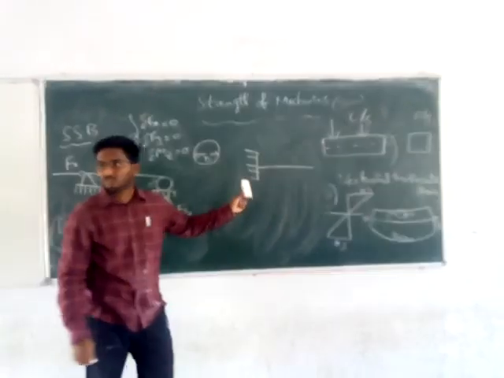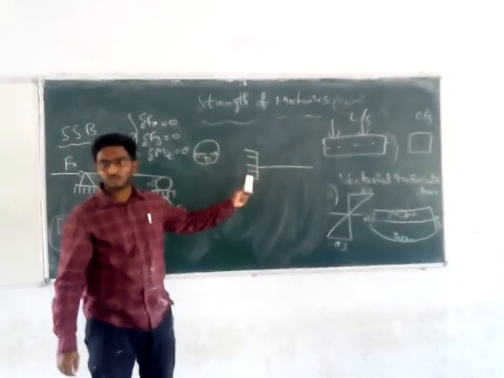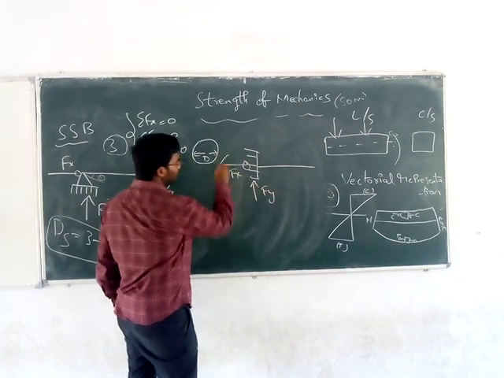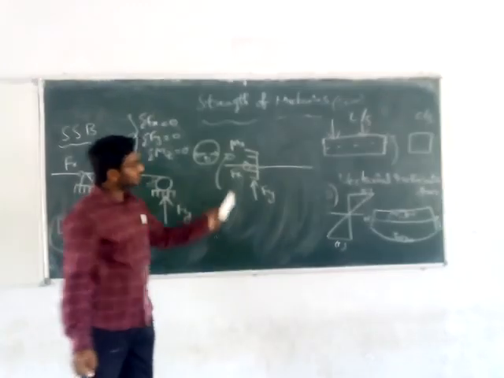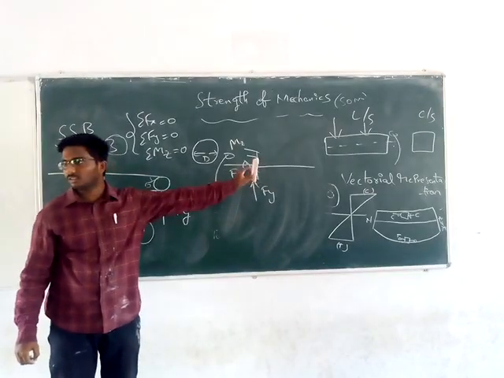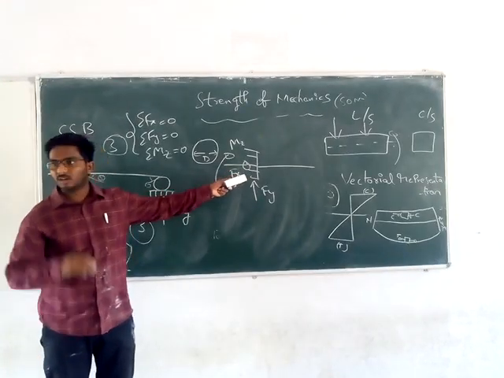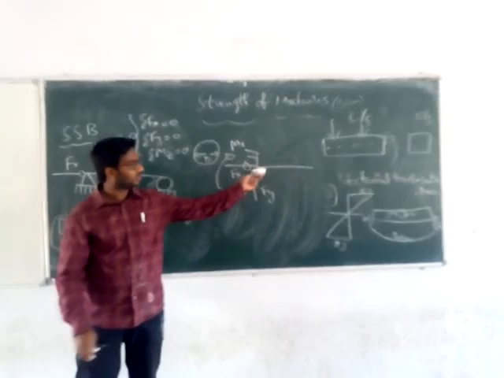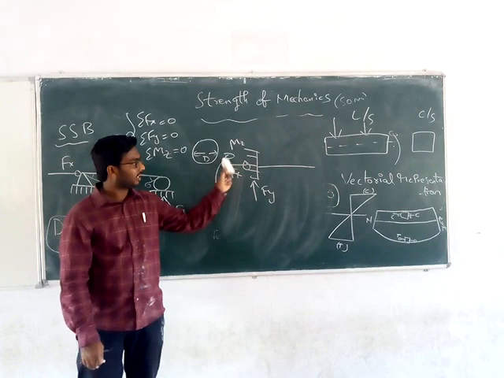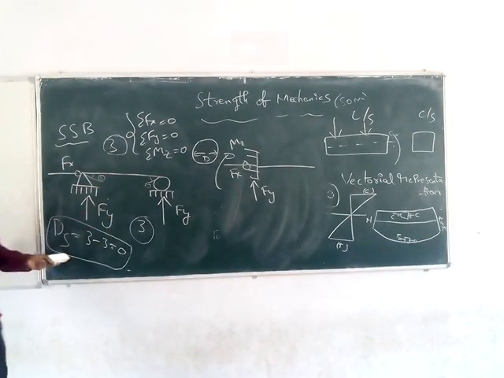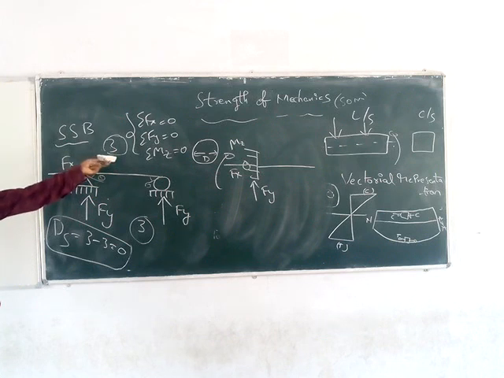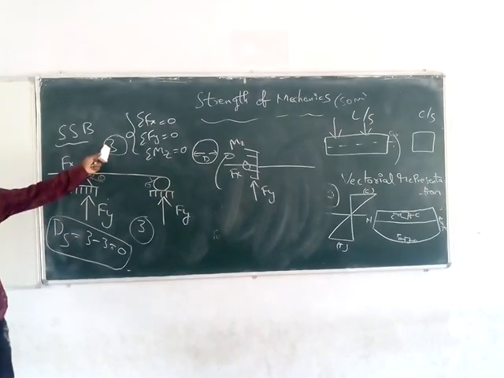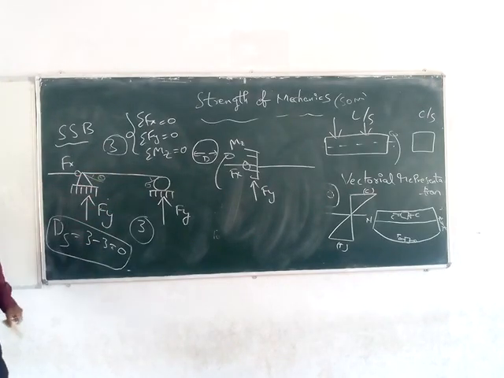This cantilever beam: one end is fixed, the other end is free. At the fixed support we get a horizontal force, a vertical force, and a moment. Three unknowns will be there. At the free end there will be no restrictions. The fixed support will not move in the x direction, will not move in the y direction, and will not be subjected to any rotation, so the rotation will also be 0 at the fixed end. So 3 unknowns, and again we have 3 equilibrium equations. Ds equals number of unknowns minus number of equilibrium equations, 3 minus 3 is 0. So both of these are determinate structures. With 3 unknowns, you can find all the forces in the structure.